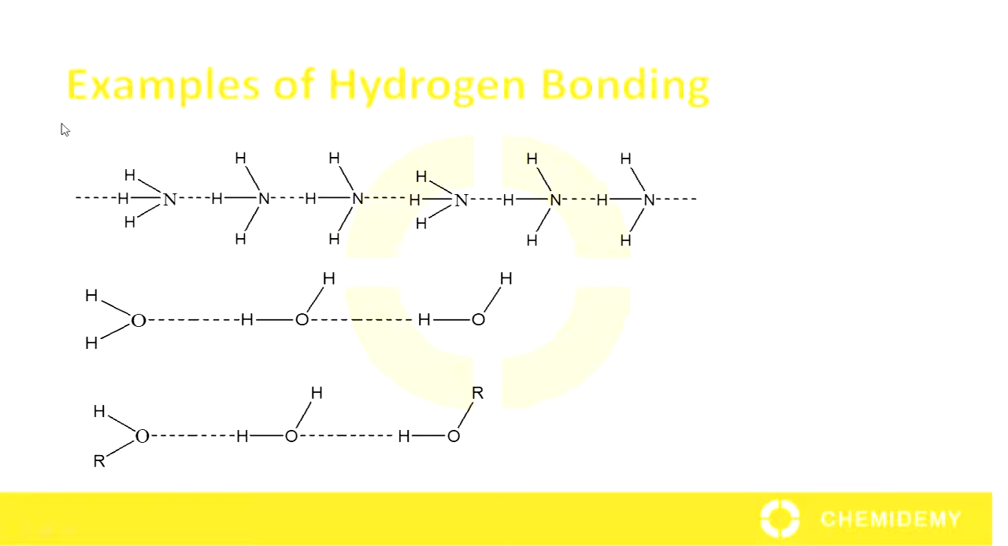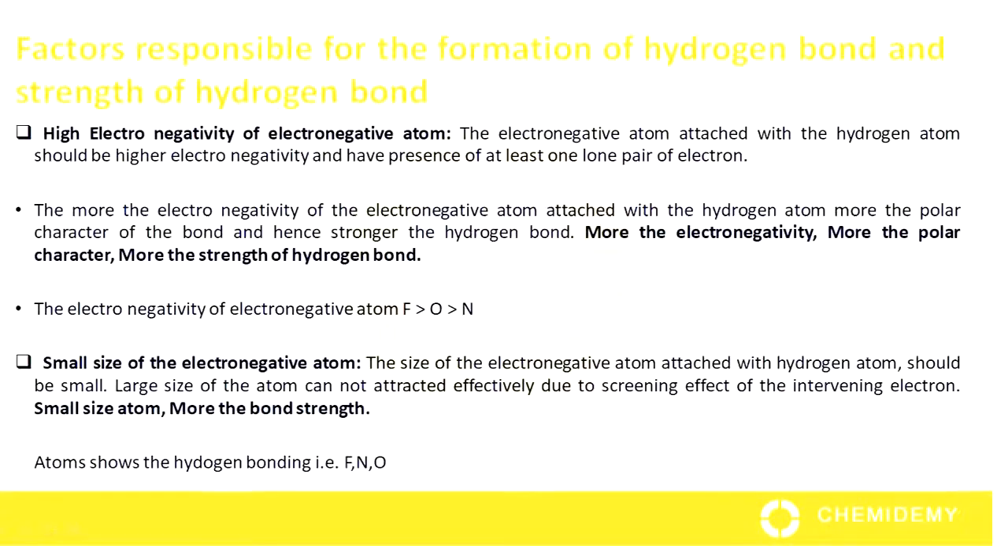Here we have some examples of hydrogen bonding. We can see hydrogen bonding in ammonia, water molecule and alcohol or water molecule. There are some factors responsible for the formation of hydrogen bond and strength of hydrogen bond, that is high electronegativity of electronegative atom. The electronegative atom attached with the hydrogen atom should be of higher electronegativity and have presence of at least one lone pair of electron.